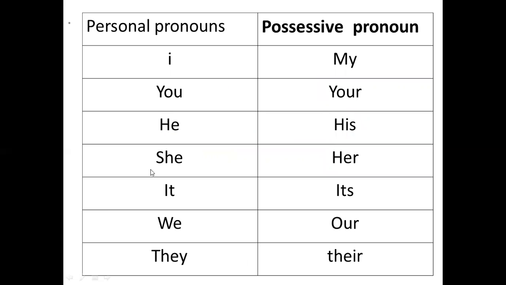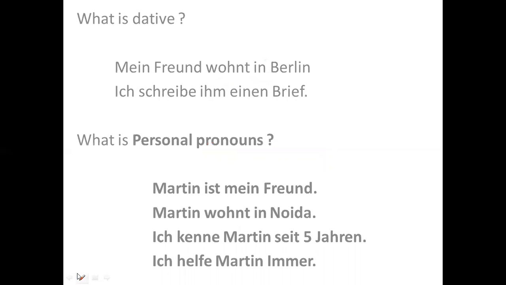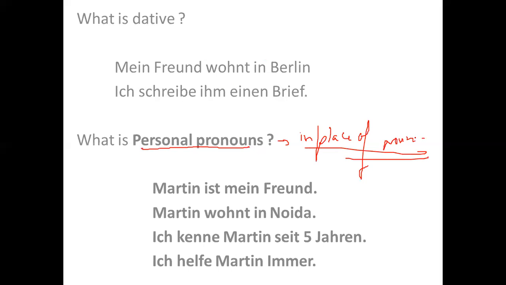If I say personal pronouns, what is a personal pronoun? Personal pronouns are the words which we use in place of the noun.